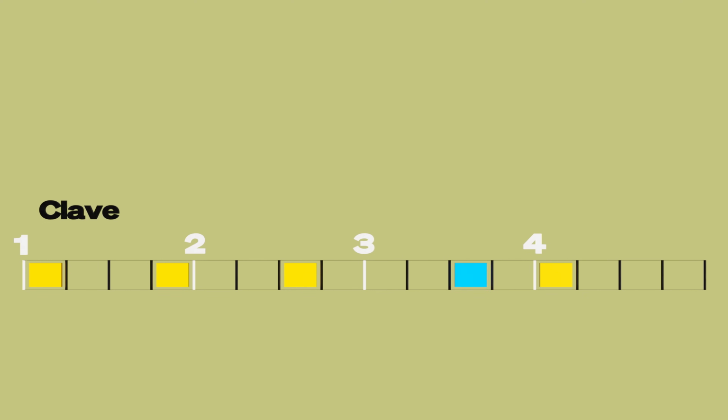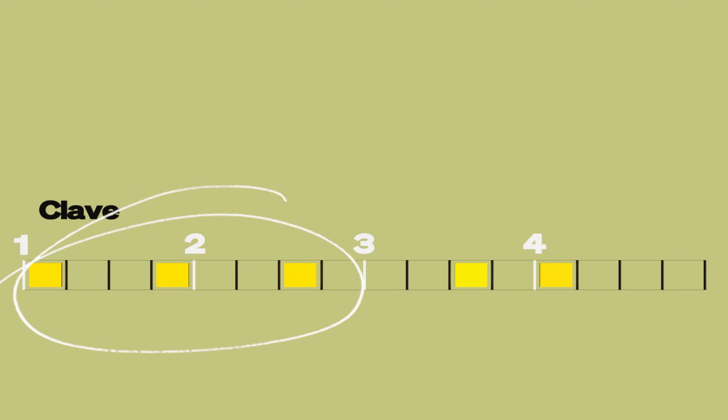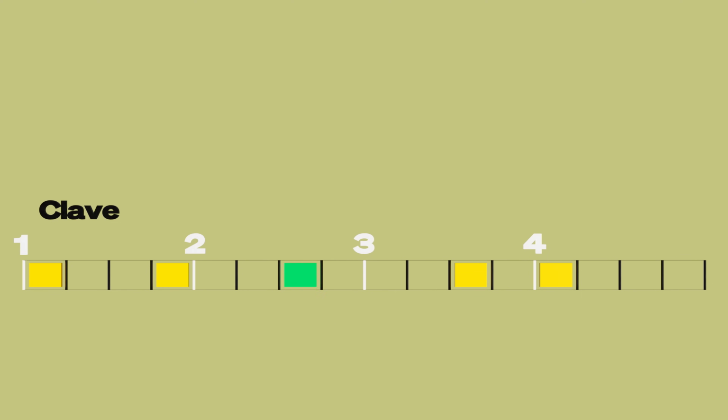Clave, which translates to key in Spanish, is a fundamental rhythm in many Afro-Cuban genres as well as sub-Saharan African genres. First 2 beats you should already recognize since it's our first rhythm, tresillo. However, clave is a 4-beat rhythm and there are actually 4 variations. The default one and most common is son clave.